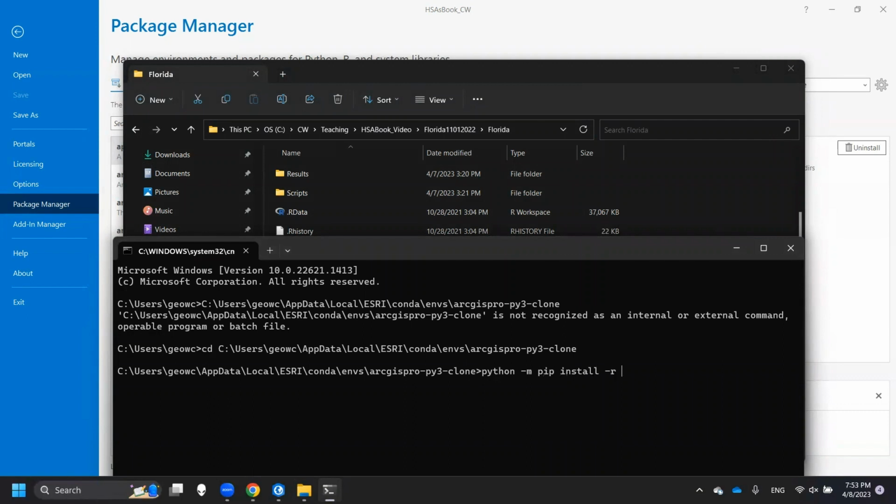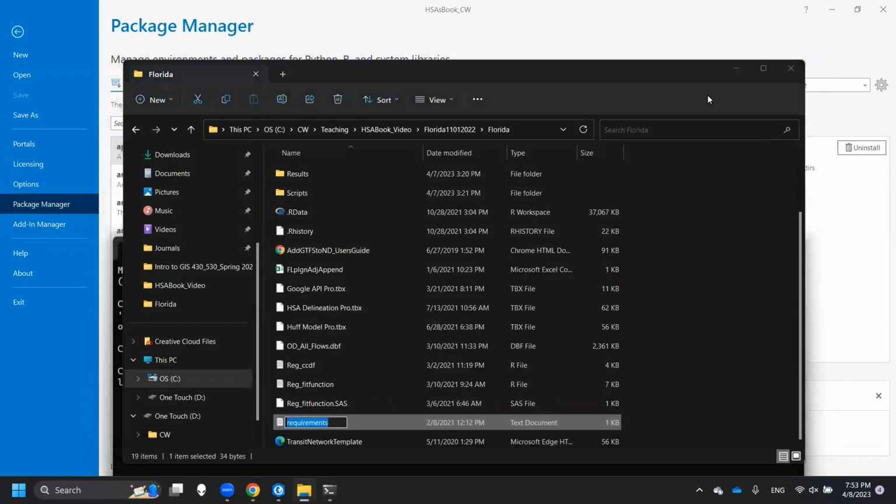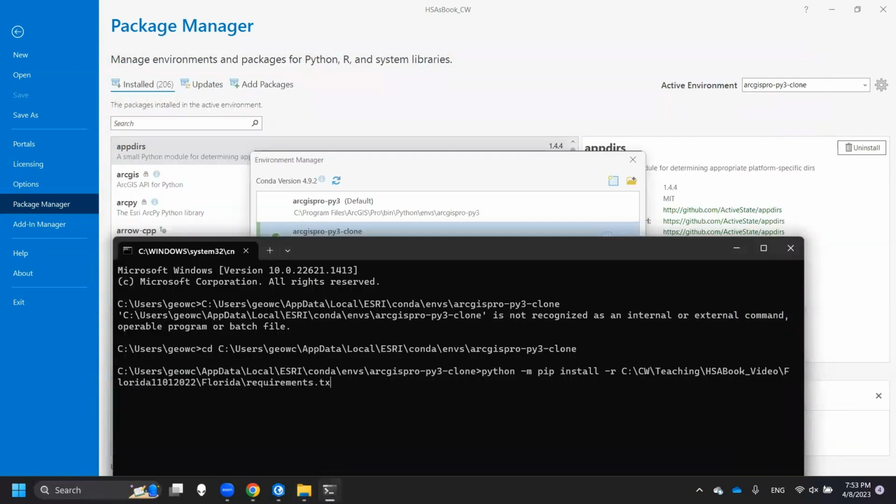That means there is a space. Then we put it here, and then we need the requirements, right? And then requirements is actually a txt file. So we need this whole sentence, python space -m space pip space install space -r space, and then this is a path with the requirements.txt.